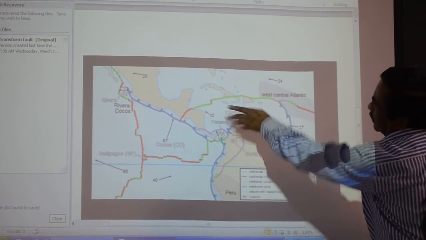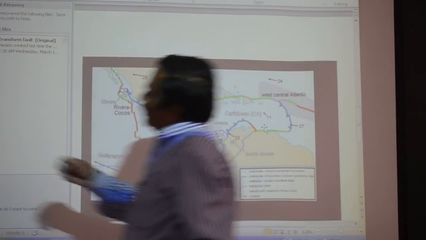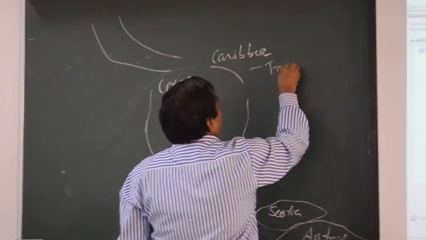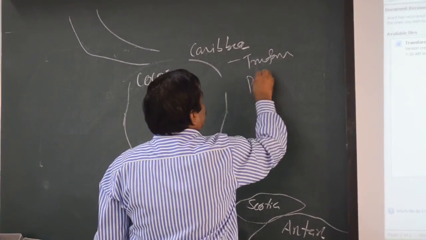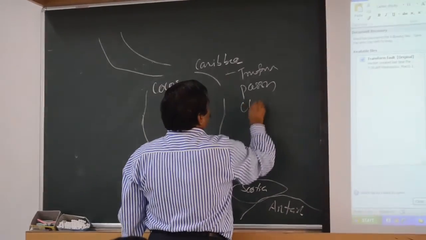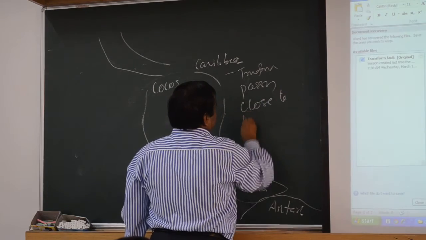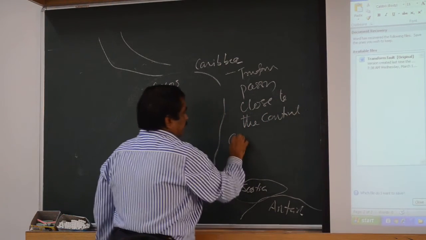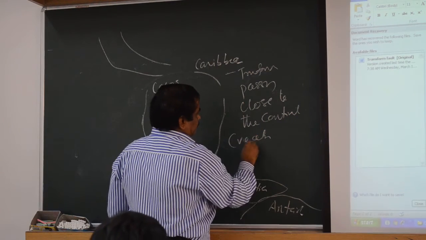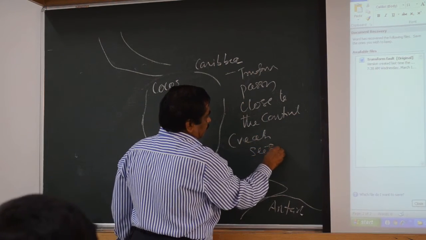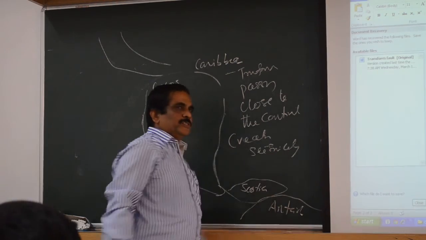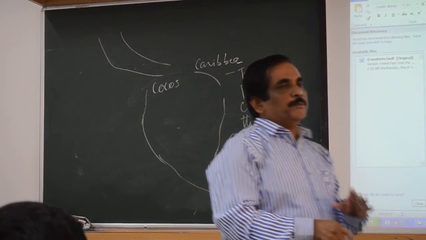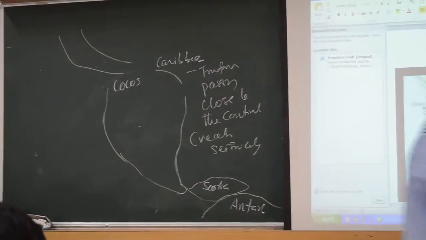These are the transform faults. The transform faults pass close to the continent, creating seismicity. This much is right. But some of these important major transform faults you should remember.